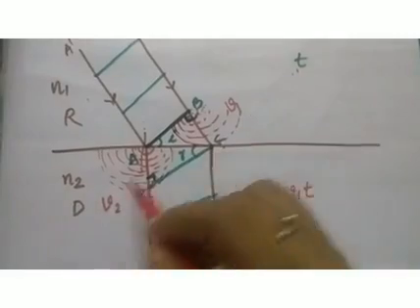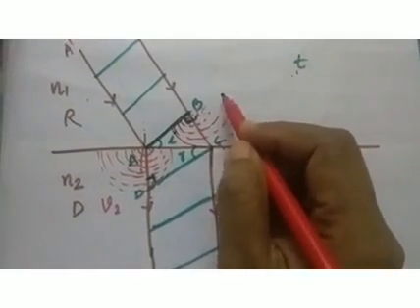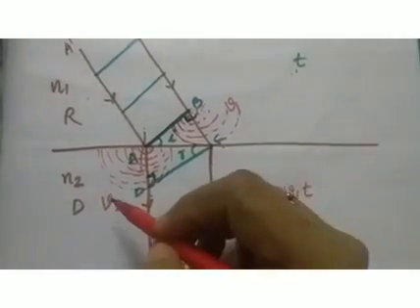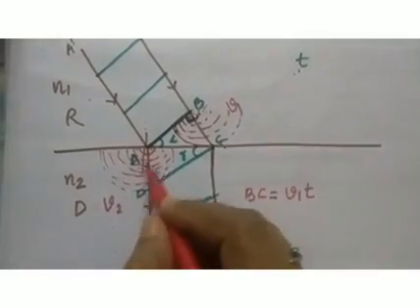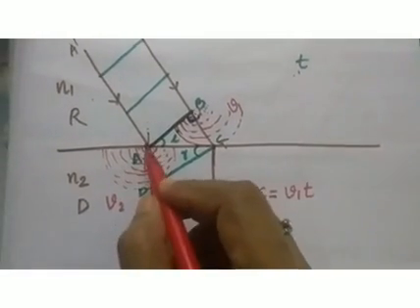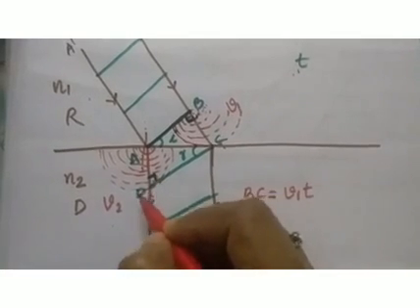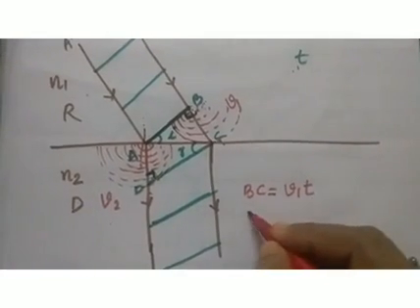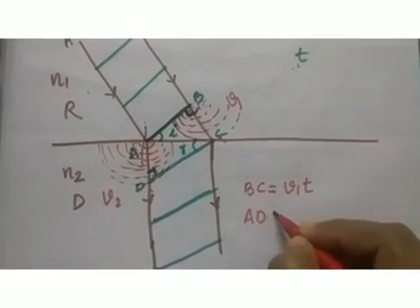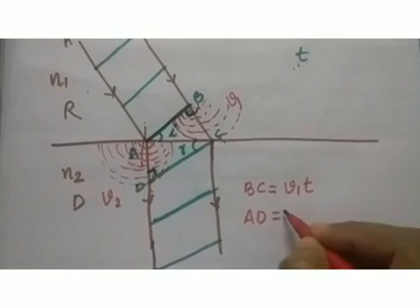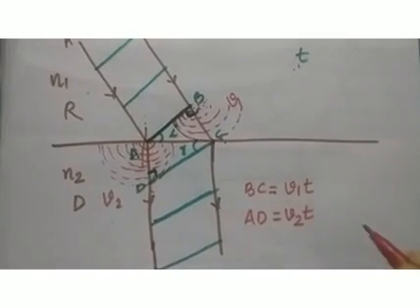So the velocity with which the secondary wavelets travel in the first medium and in the second medium will be different. Let the velocity of the secondary wavelets be v2, and within the same time t, these secondary wavelets developed from the point A reach the point D. So AD is the distance traveled by the secondary wavelets in the second medium, and that distance is velocity into time, which is v2 into t.